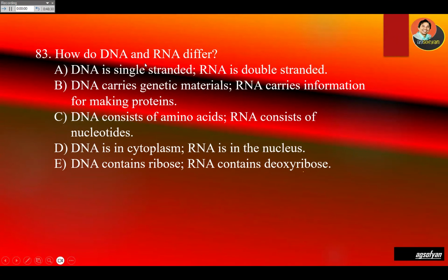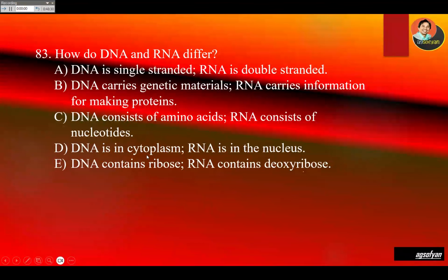How do DNA and RNA differ? DNA is single-stranded? No, DNA is double-stranded, so A is incorrect. DNA carries genetic material, RNA carries information for making protein. That's kind of correct, but we'll look at C. DNA consists of amino acid? No, amino acid is for protein. C is incorrect. DNA is in the cytoplasm?